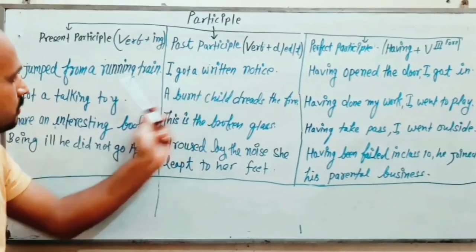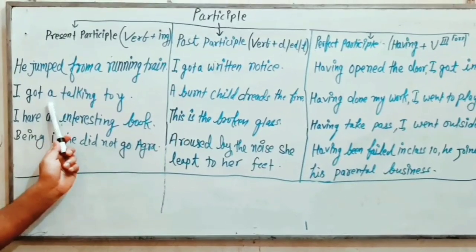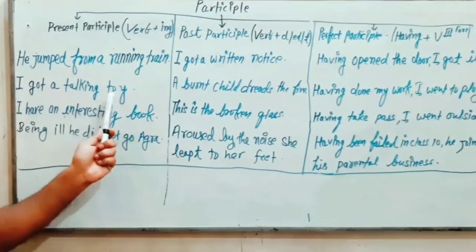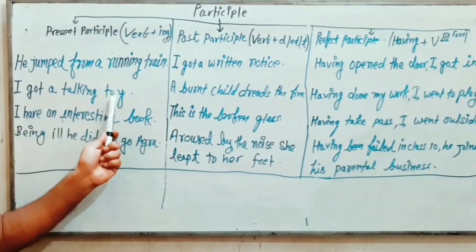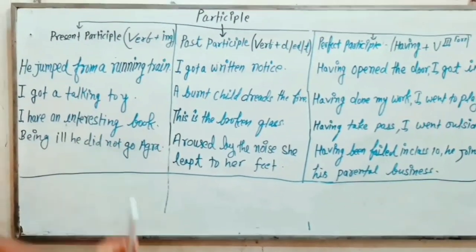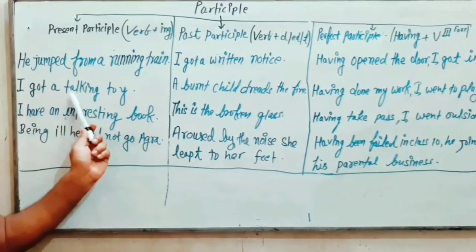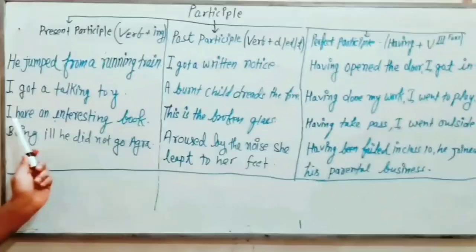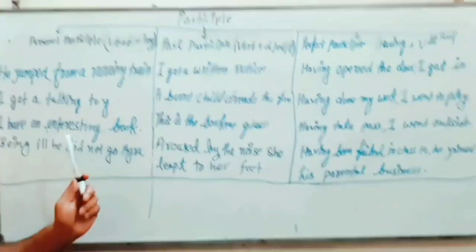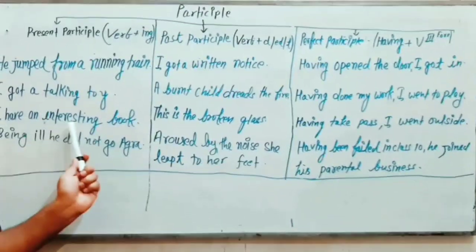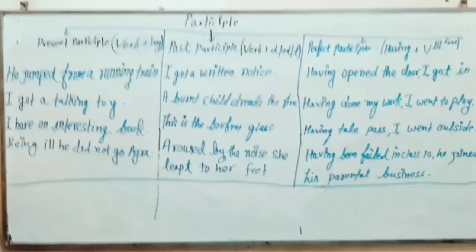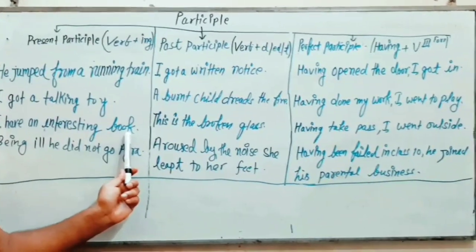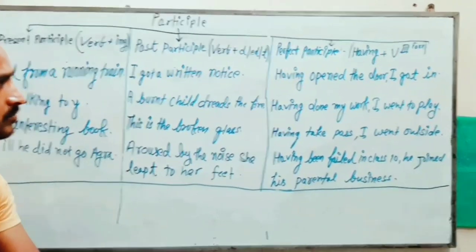Now one more example, I got a talking toy. So now you just see there is toy which is a noun, and before this we have talking, meaning ing with verb. So this is present participle. I have an interesting book. Now you just see interesting, interest is a verb. With that we have ing. So interesting book. Present participle.